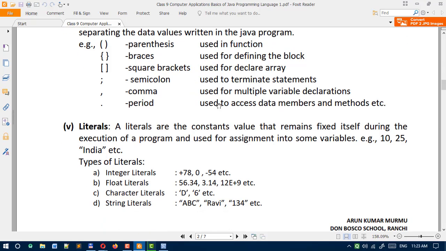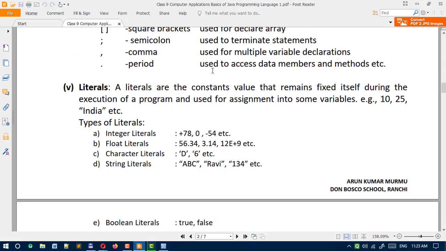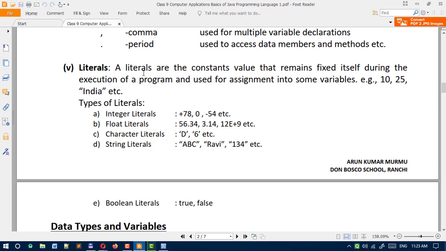Okay, next token here, literals. Literals are the constant values that remain fixed during the execution of a program and are used for assignment into variables. For example, here 10, 25, "India" within double quotes. Keep in mind, literals are constant values.